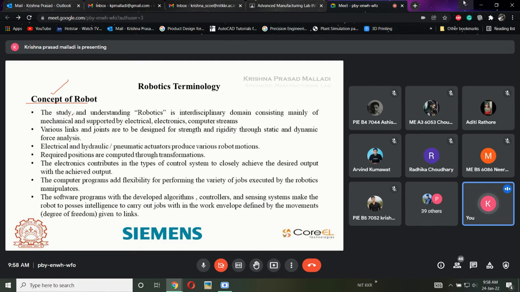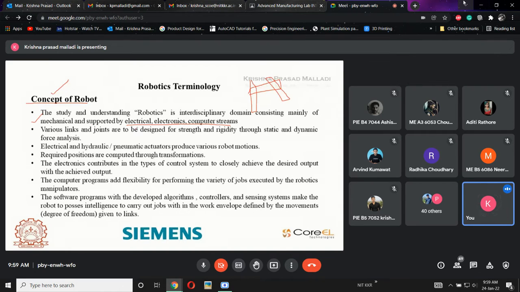First one, concept of robot. The study and understanding of robotics is an interdisciplinary domain consisting mainly of mechanical, supported by electrical, electronics, and computer streams. If you want to master it, if you want to be an expert in robotics, then you should have all these skills, not only mechanical. Definitely there is a need for mechanical, because if you want to move the robot, then you have to calculate the kinematics as well as dynamics of the robot. That should be learned in the mechanical stream.